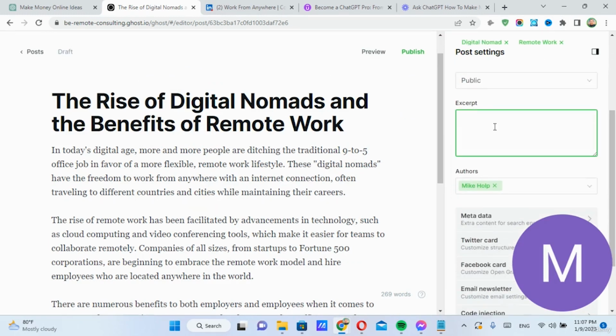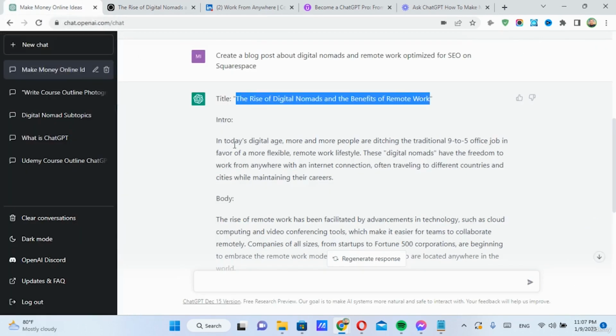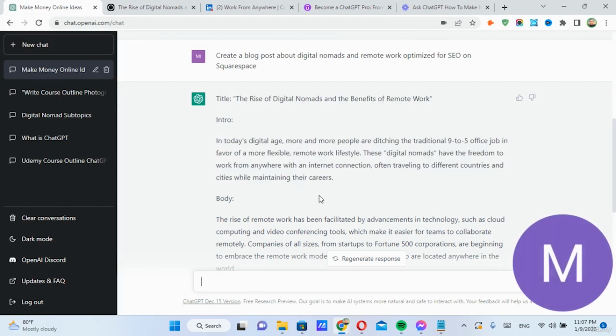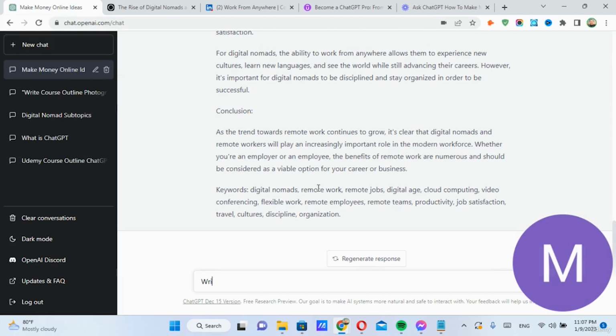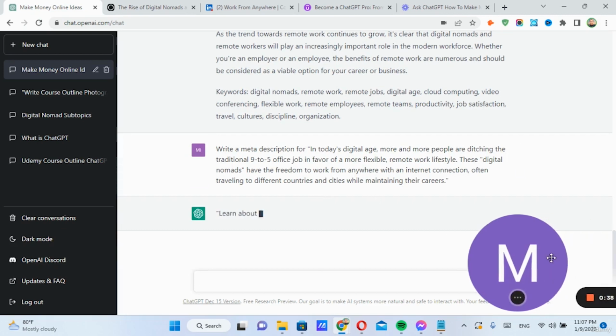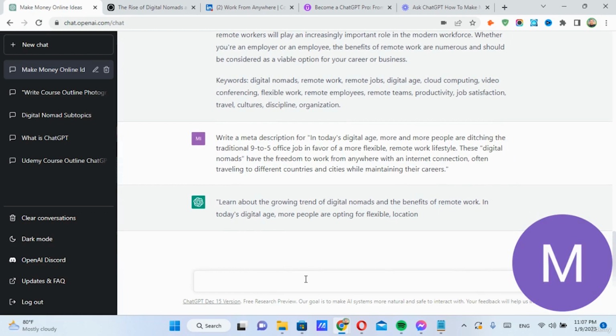And then I can also include an excerpt and then just publish it and send it to my subscribers. So if I wanted to actually create a description, I can also do that here. Write a meta description for there, and then it will actually write meta description right here.